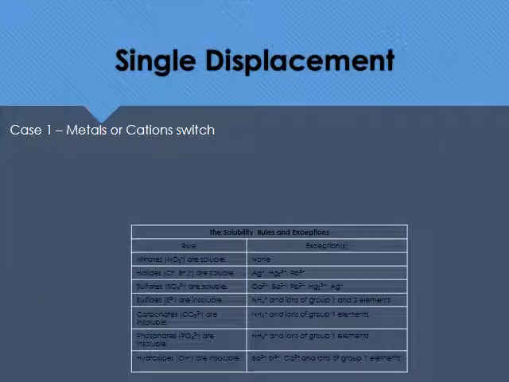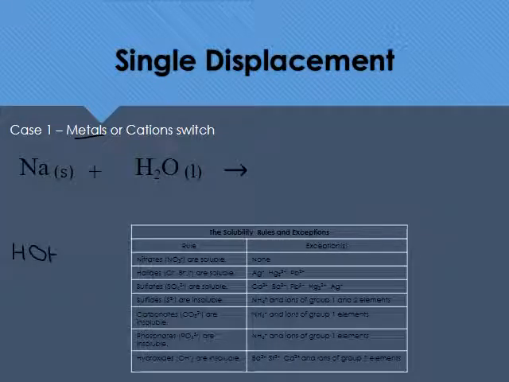Let's take a look at another example here. So this time we're going to put sodium with water. You might see this one in class, it creates some fire, some gases, and the gas is kind of key. Because what we've got going on here is it's not clear to say that we've got 2 metals switching places because we don't have any metals in our H2O. In fact, when you think about water, it's probably easiest to think about it as created as HOH. So what's actually going to switch here in HOH is going to be the sodium and this H. So you're going to put the H all by itself.